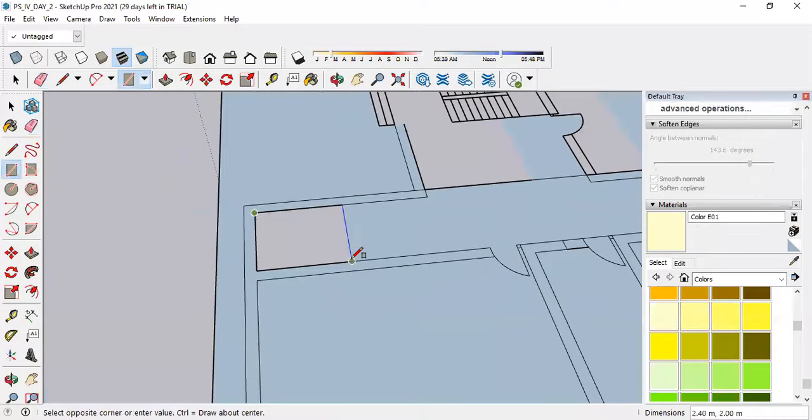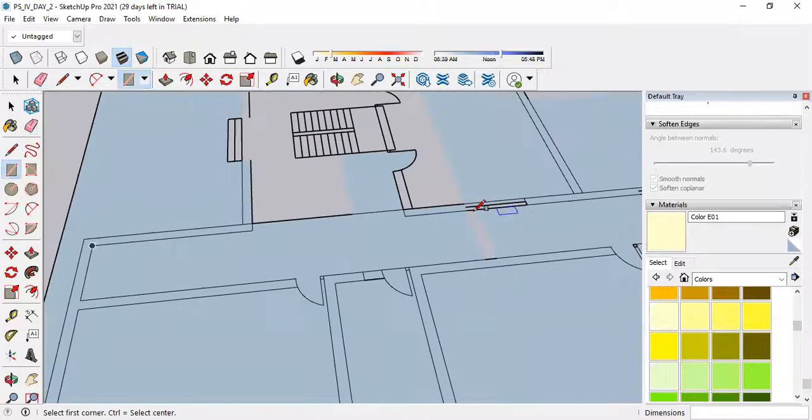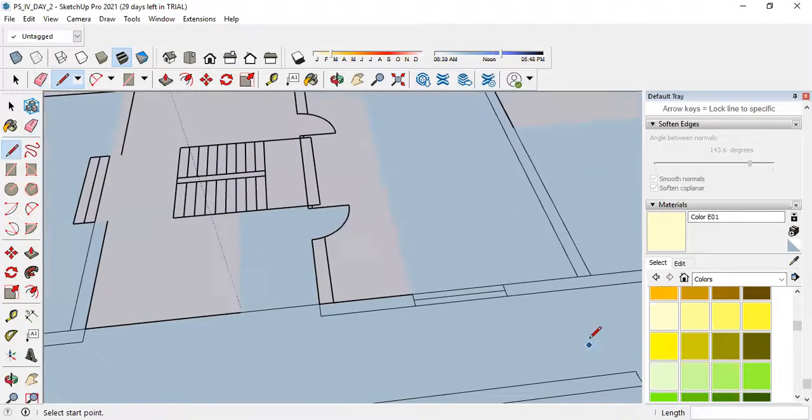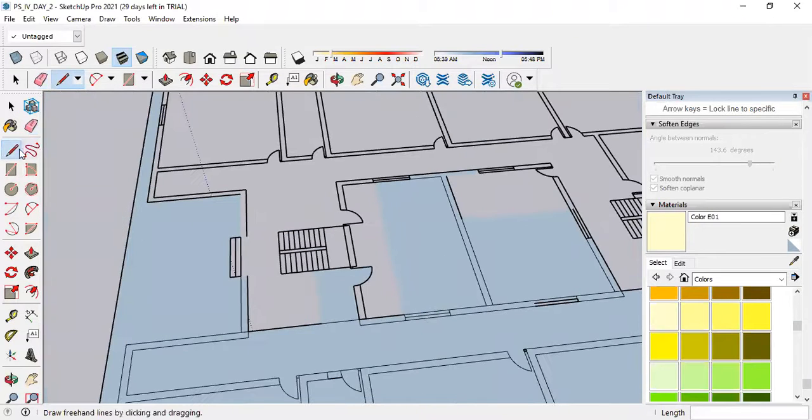Select this rectangle tool, draw it like this. Then this part also. Remove this. If you see, the line is in a discontinuous mode. Draw one line. Again, select the rectangle tool. Close this portion.